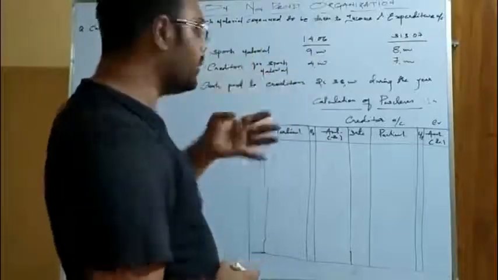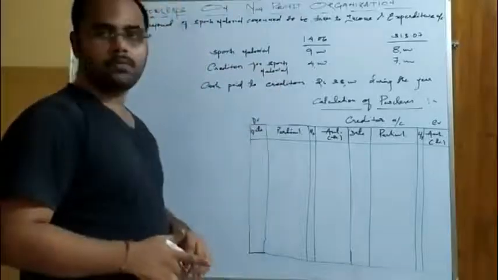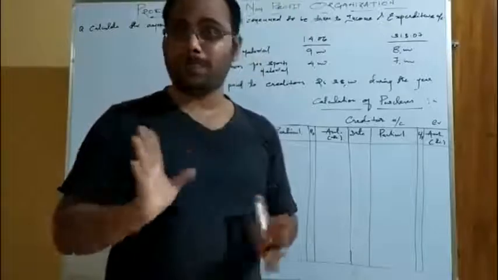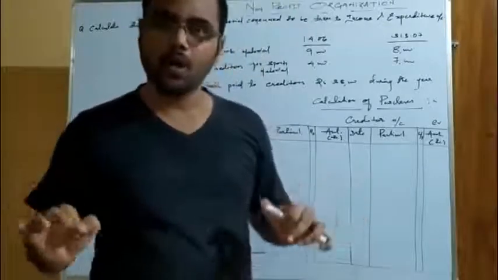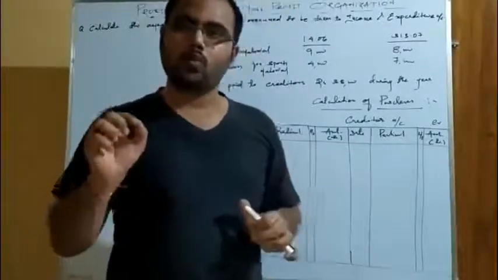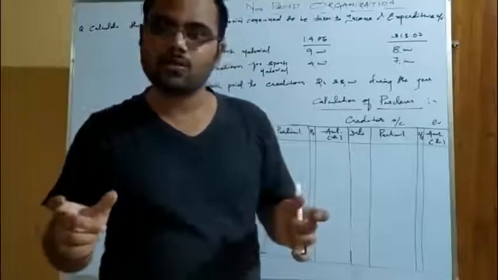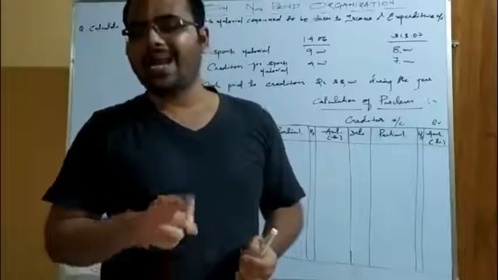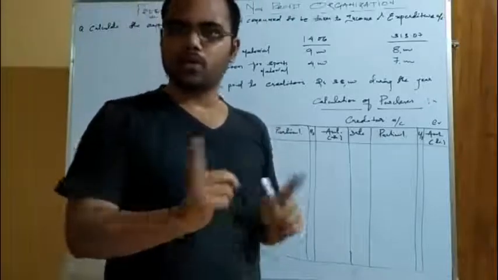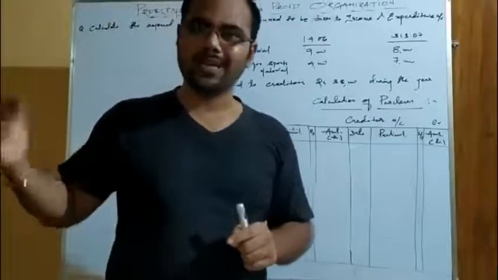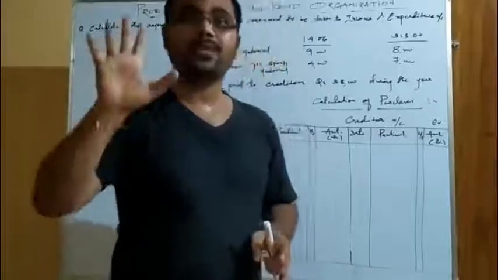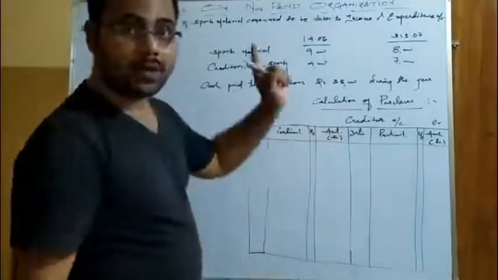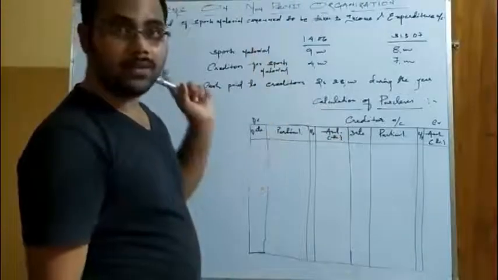Now first of all tell me, before going to the posting of the balances, what is creditor? Who is creditor? The person who supplies goods and services on credit to business or to us. What kind of balance does it show, debit balance or credit balance? So creditor is a liability and liability shows credit balance. You know that creditors are shown in the current liabilities and liability shows credit balance. So opening balance of creditor will be taken to the credit side of the creditor account.